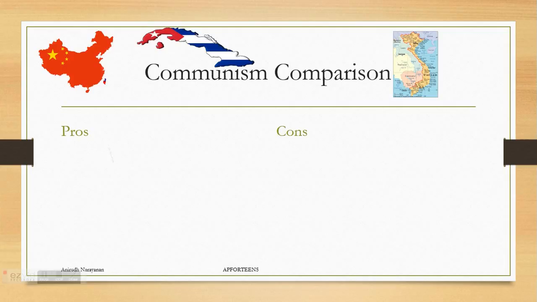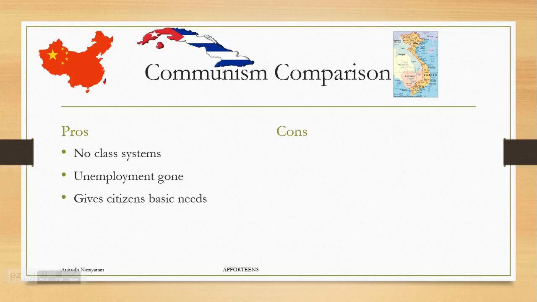So the pros of communism: there are no class systems. There's no upper class or middle class or lower class. Everybody's in the same class, which is however much money they have, that's the class they're in. Unemployment is basically gone because with a system of communism, everybody has a job, everybody's got to work. It gives citizens basic needs to survive. They don't have to worry about whether or not food can be put on the table.